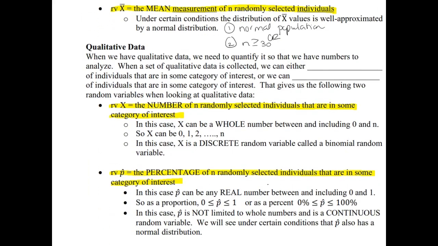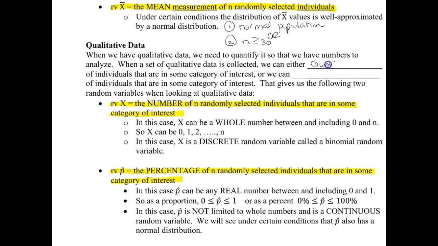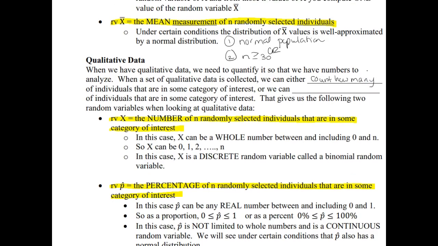Now, qualitative data. When we have qualitative data, we need to quantify it so that we have numbers to analyze. So when a set of qualitative data is collected, we can either count how many of the individuals are in some category of interest, or we can measure the percentage of individuals that are in some category of interest.